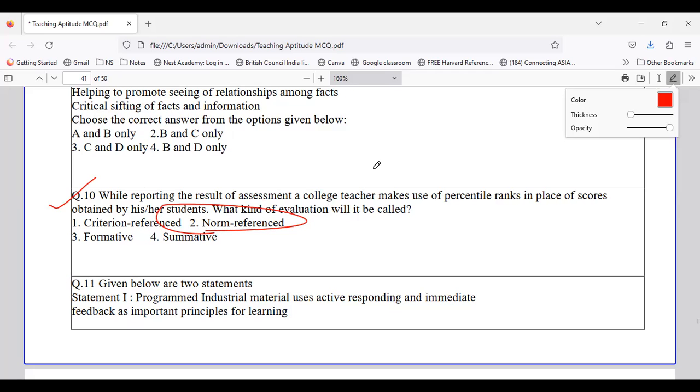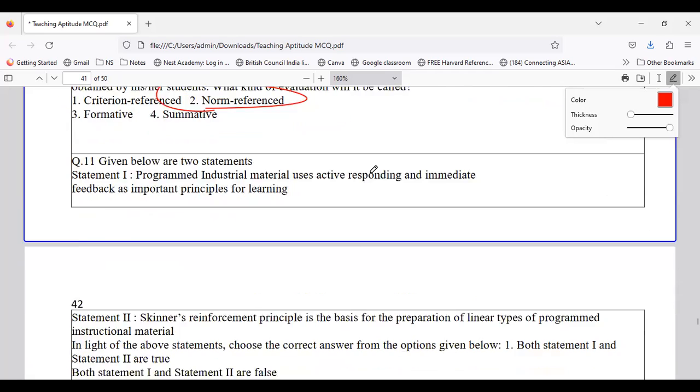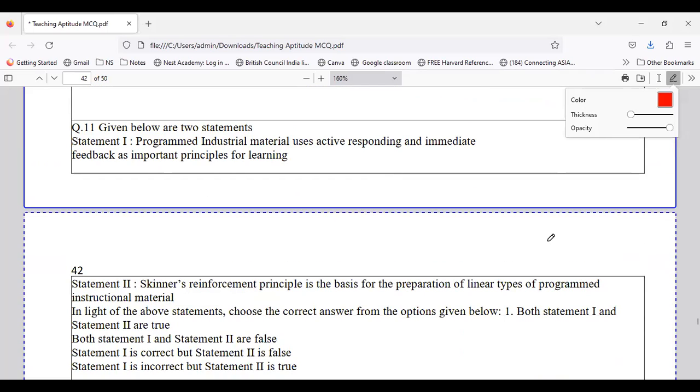Is it clear? Okay. Next we have two statements. Let's see what these statements are and how they need to be answered. Statement 1 is: programmed instructional material uses active responding and immediate feedback as an important principle for learning.